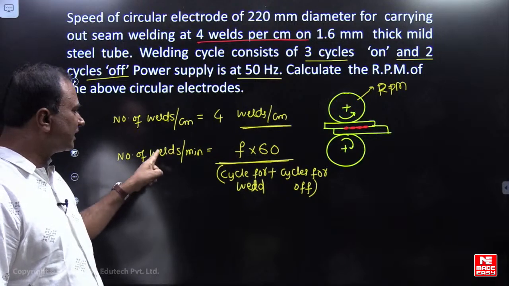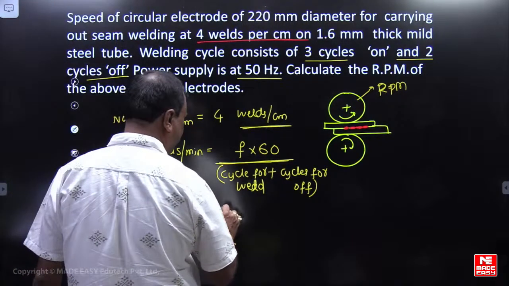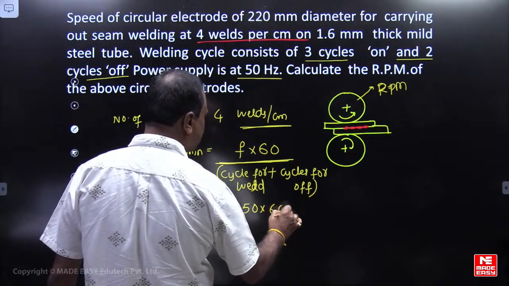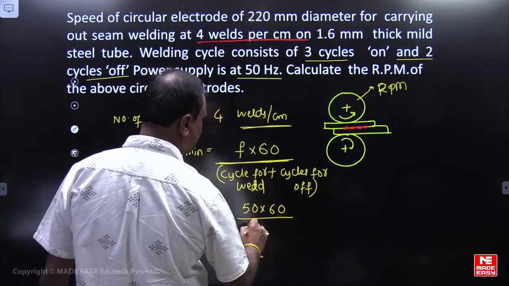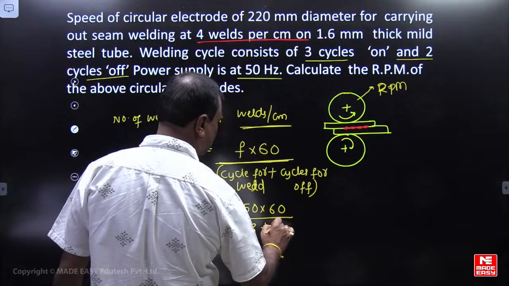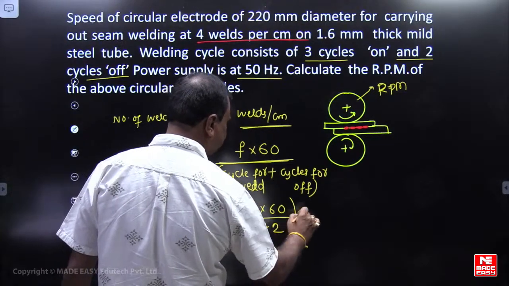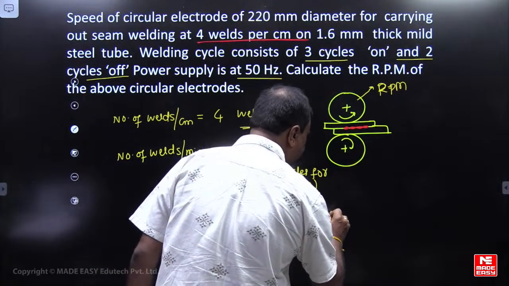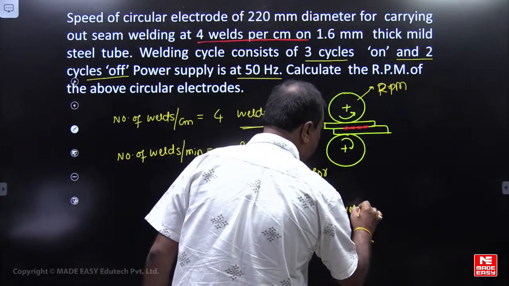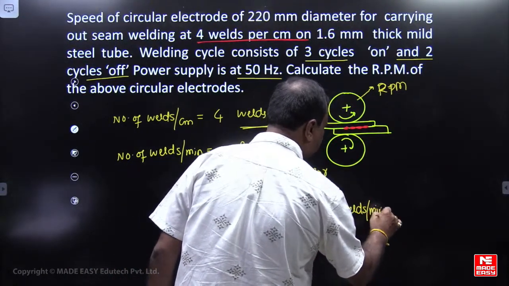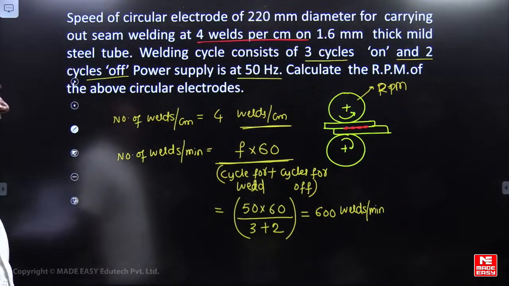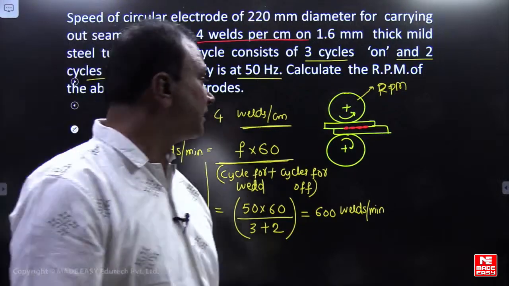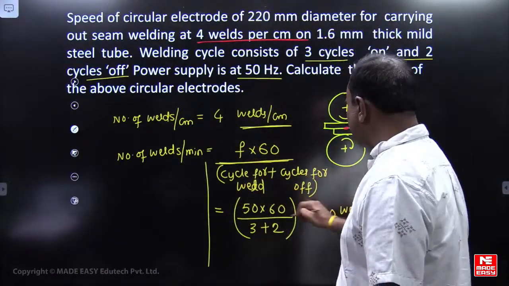So if you want to calculate number of welds per minute, here frequency is given 50, multiplied by 60, divided by how many cycles are on and off: 3 plus 2, we can consider, friends, it is 5. So how many are you getting, friends, here? It is 600 welds per minute. 600 welds per minute we can consider, my dear friends. Okay, na? So now we have calculated number of welds per centimeter and number of welds per minute.